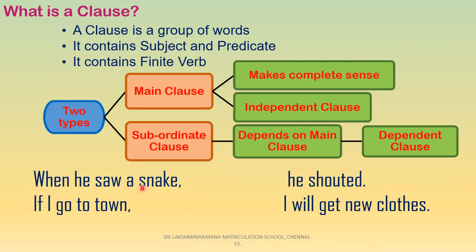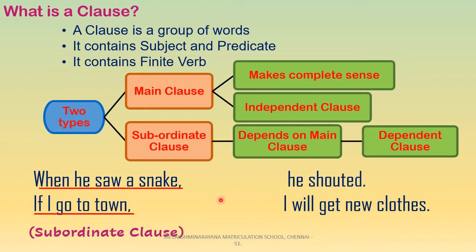When he saw a snake, he shouted, "If I go to town, I will get new clothes." So these two sentences have two clauses, where the first part of the sentence is, "When he saw a snake" and "if I go to town," are called the subordinate clauses because they do not give complete meaning. They depend upon the following main clause for its meaning to get completed. So children, though the subordinate clause has subject and a finite verb, it cannot give a complete meaning.